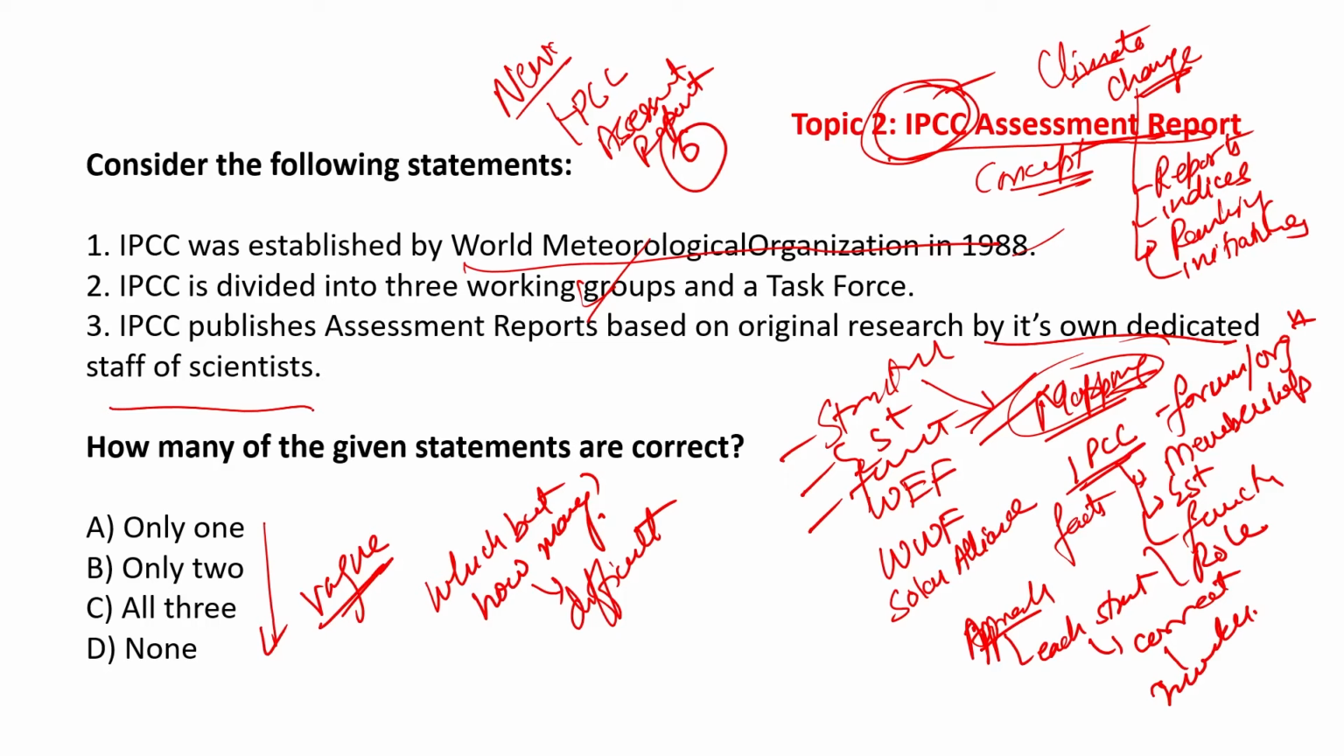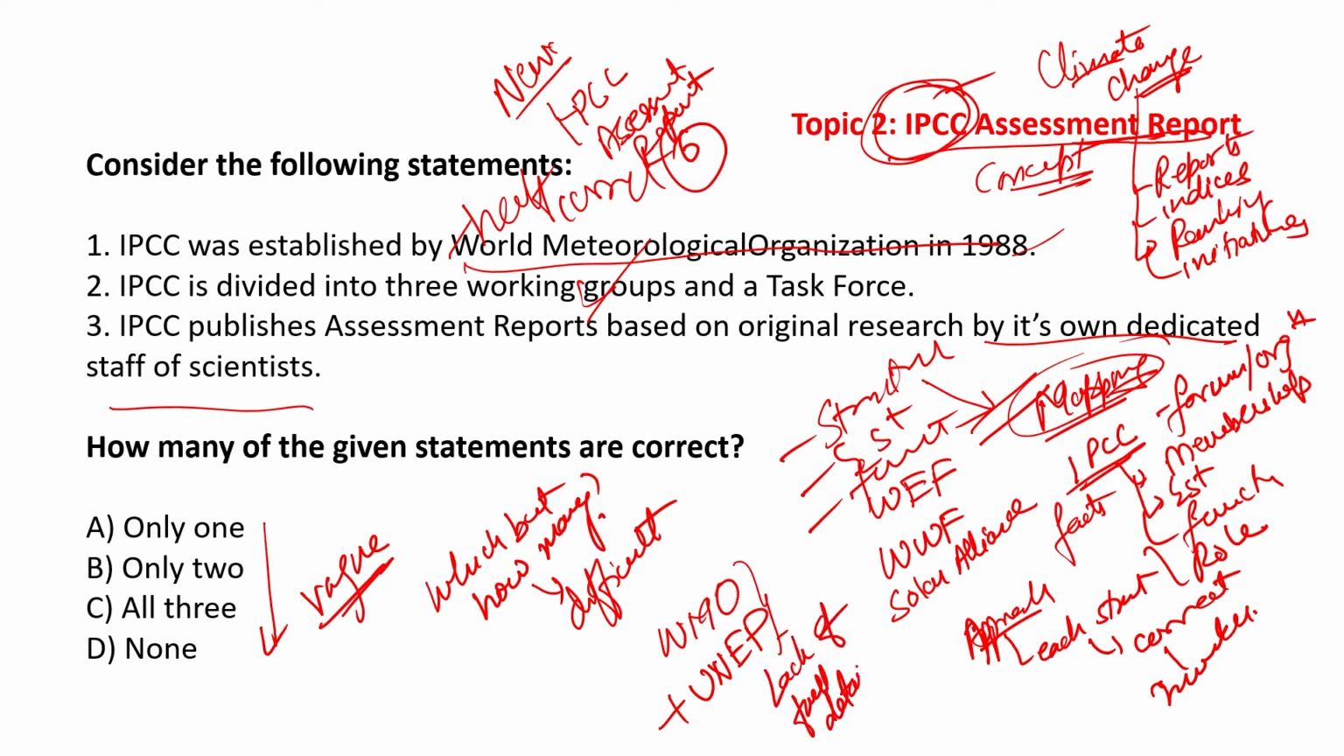So let us try and identify the correctness. If you look at statement 1, that it was established by World Meteorological Organization in 1988, this statement is half correct. It was World Meteorological Organization plus United Nations Environment Program. So such lack of full details makes this statement incorrect.